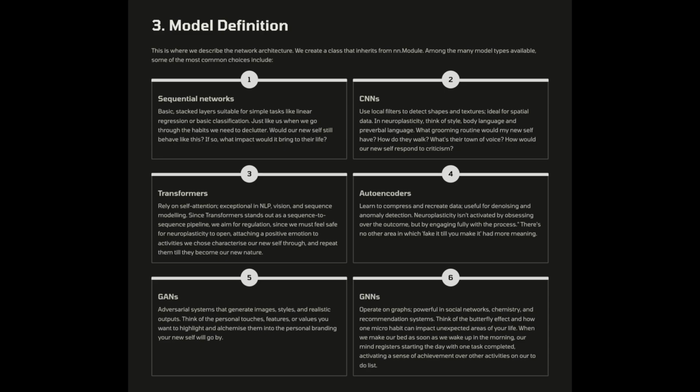6. GNNs. Operate on graphs. Powerful in social networks, chemistry, and recommendation systems. Think of the butterfly effect and how one micro-habit can impact unexpected areas of your life. When we make our bed as soon as we wake up in the morning, our mind registers starting the day with one task completed, activating a sense of achievement over other activities on our to-do list.